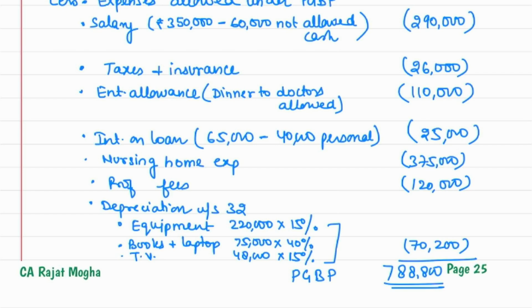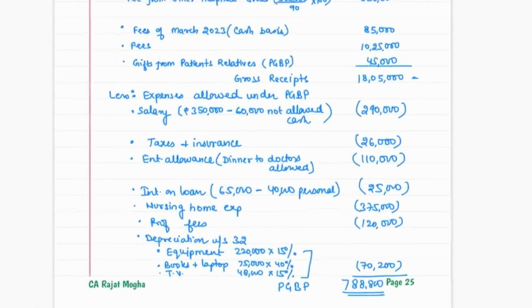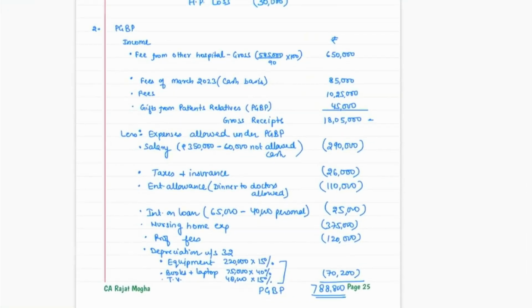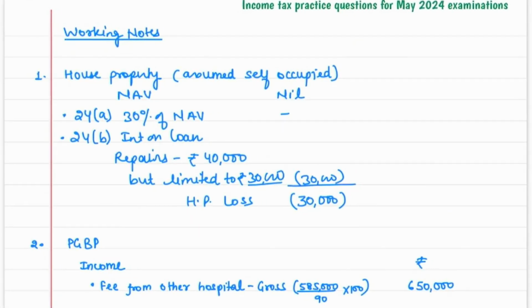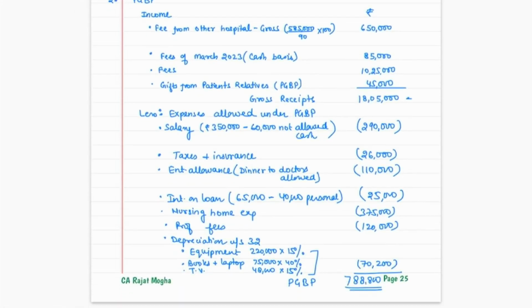Correct, guys? So 70,200 is the total of this depreciation. So 7,88,800 is the PGBP income. So this is our PGBP income. If you would like to write it down, you can pause the video here. This is your house property. And PGBP is this one.